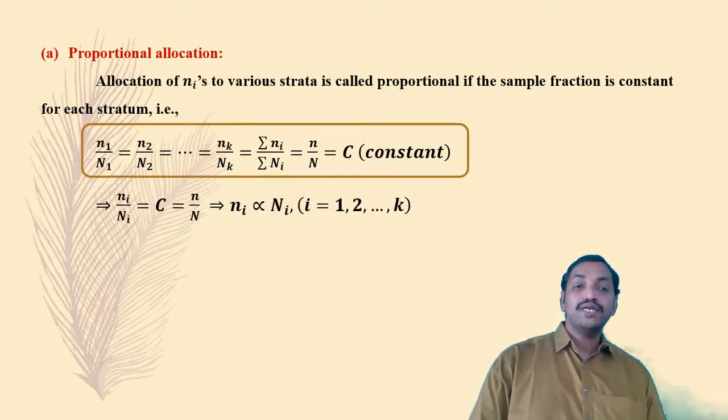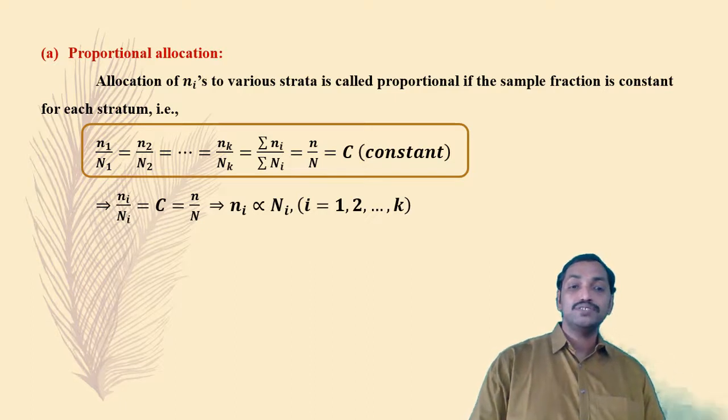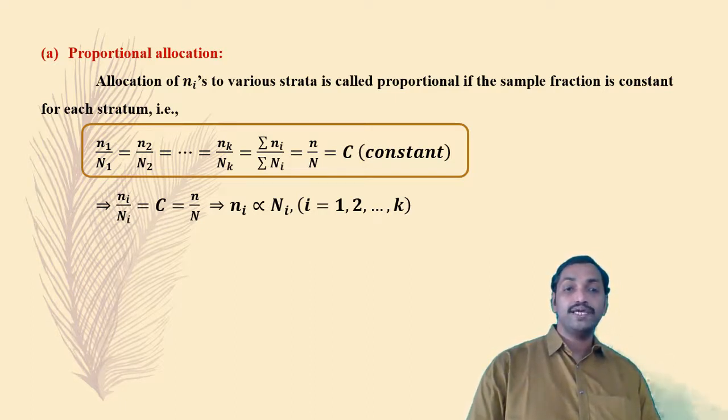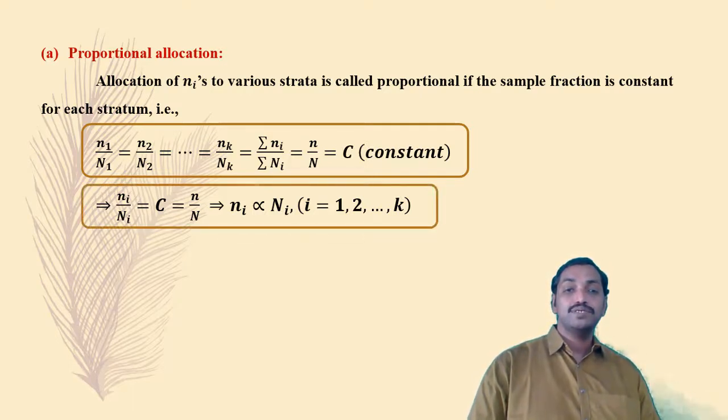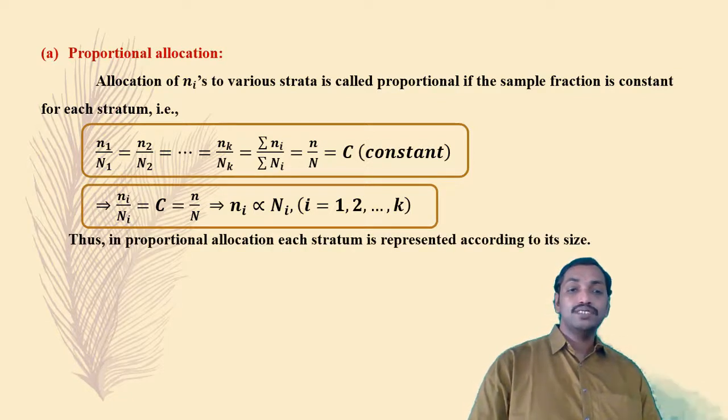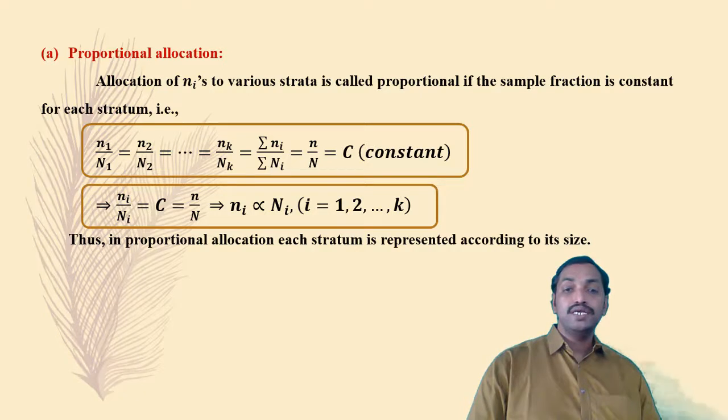So that implies small ni divided by capital Ni is equal to constant, which is the same as small n divided by capital N. That implies small ni is directly proportional to capital Ni. Thus, in proportional allocation, each stratum is represented according to its size.